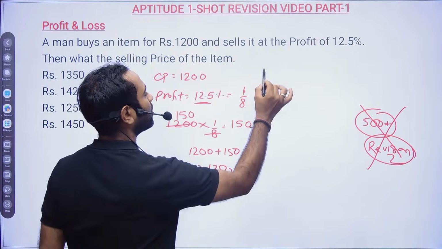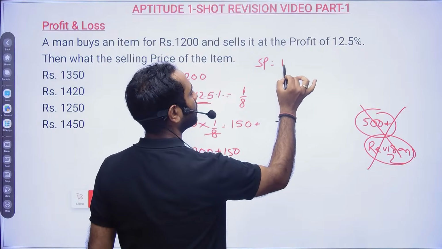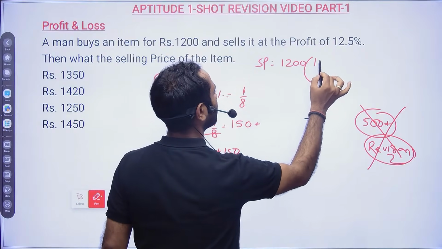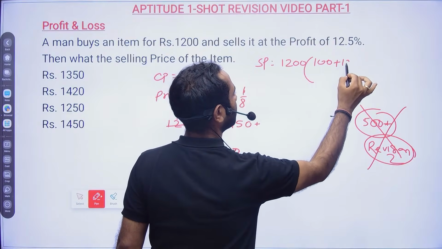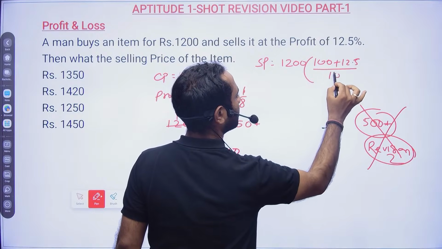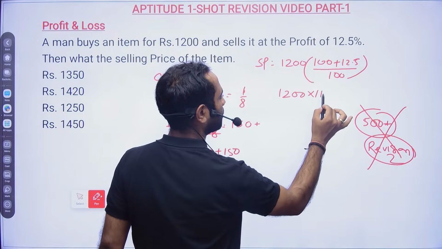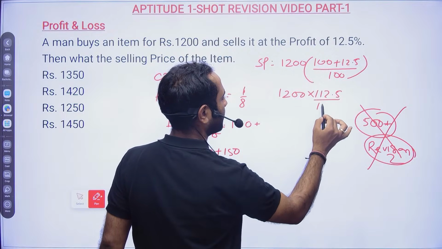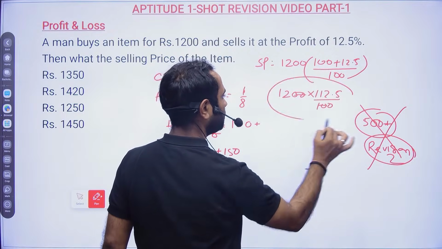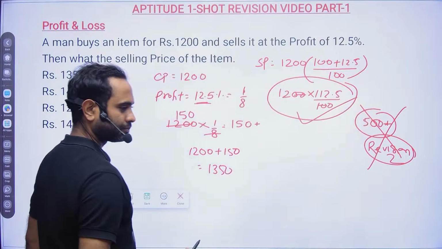If you use the formula, then selling price will be equal to 1200 into (100 plus 12.5) divided by 100, and this calculation is not going to be that easy. So 112.5, and divide by 100.